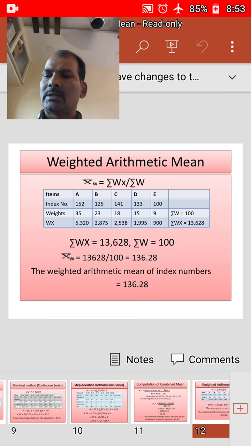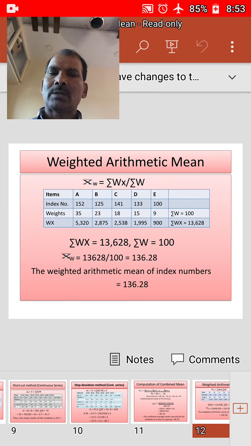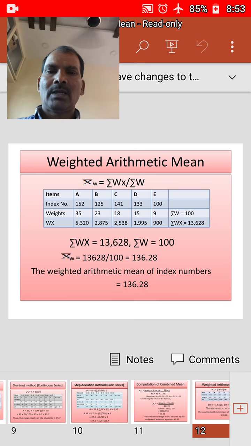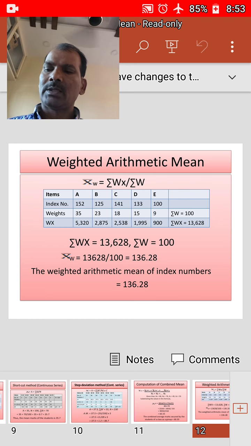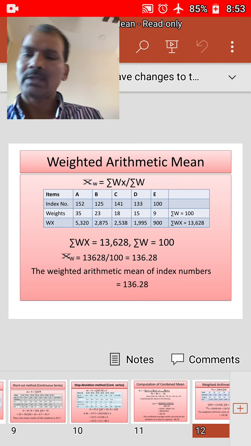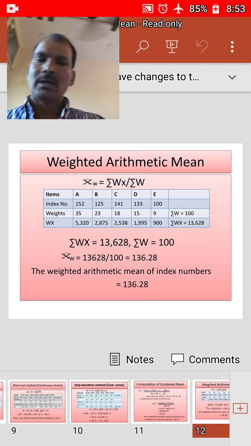X bar w is the weighted arithmetic mean, sigma w is the sum of the weights, and sigma wx is the sum of the products of the values and their respective weights assigned. Now we will consider a problem where items, index numbers and weights are given, and we are asked to find the weighted arithmetic mean.